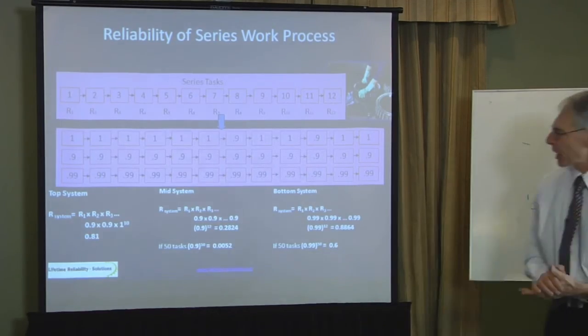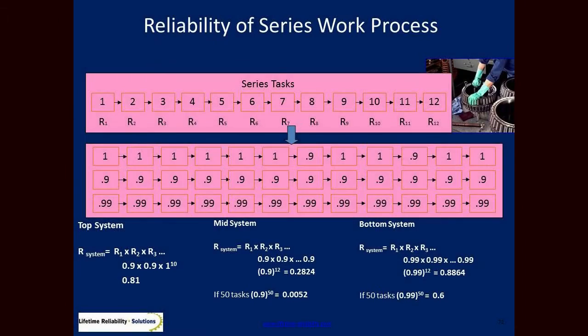Now I want to play with some numbers again, because playing with the numbers leads us onto some answers. Here I've got a 12-step process. My man up here is doing his maintenance job. It has 12 activities. And I say, what if 10 of these activities are perfect and only 2 of these have a chance of 1 error in 10?